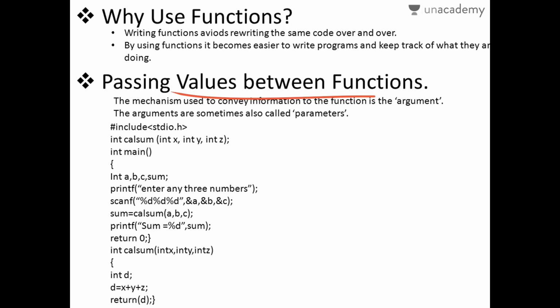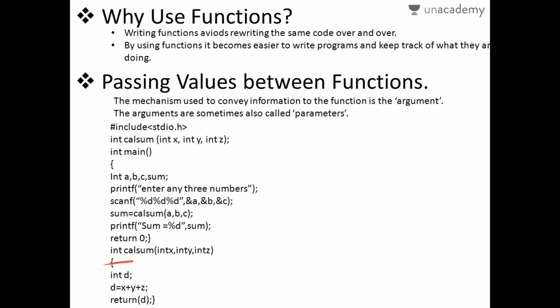This normally involves some data that you have to pass to the function. That data is otherwise called an argument. This argument is also called a parameter sometimes. Here is a simple example. This is the function int call sum. You're declaring three values, int x, int y and int z. Here you declare all a, b, c values. You ask the user to enter values. You store them in a, b, c, calculate the sum, print it and return.